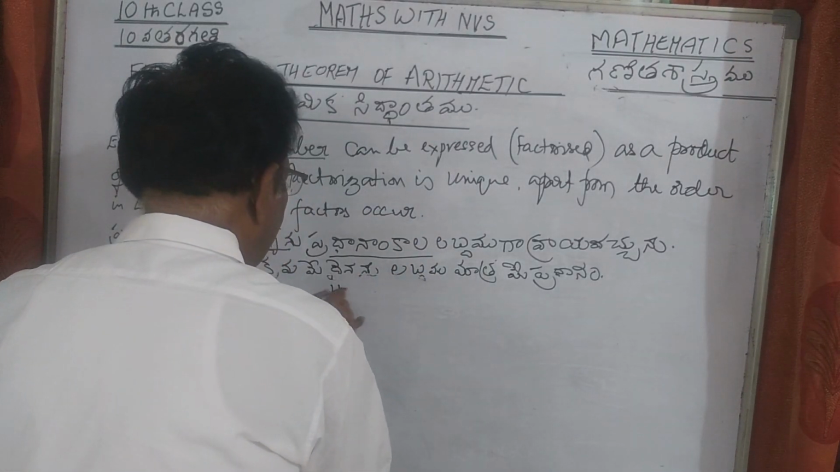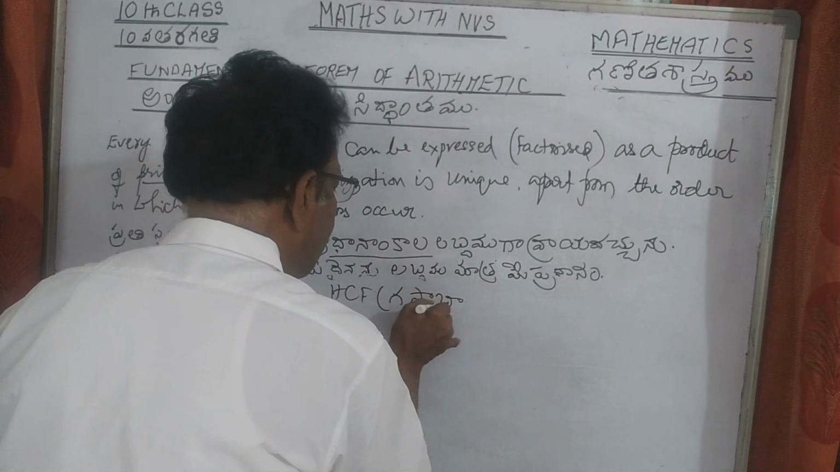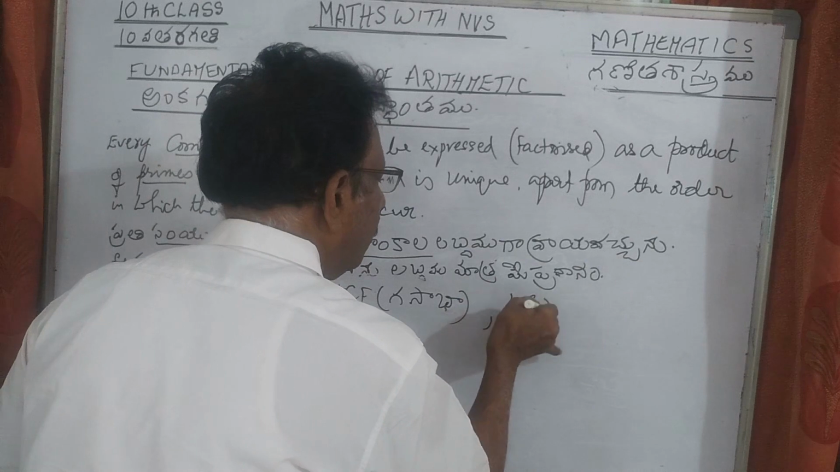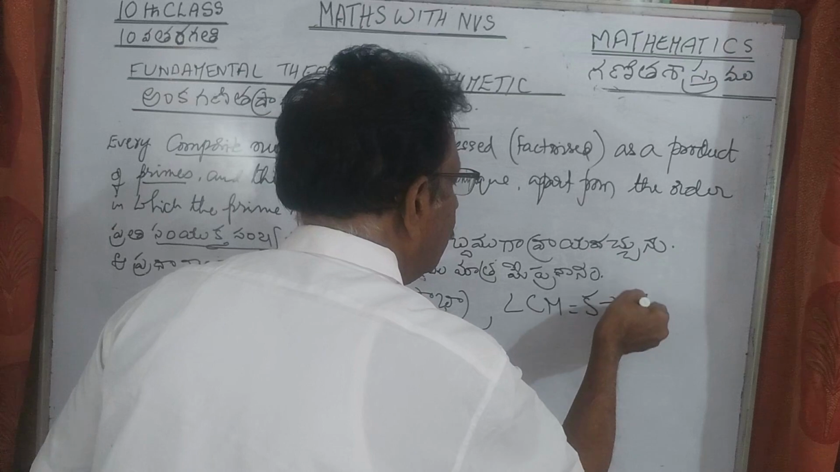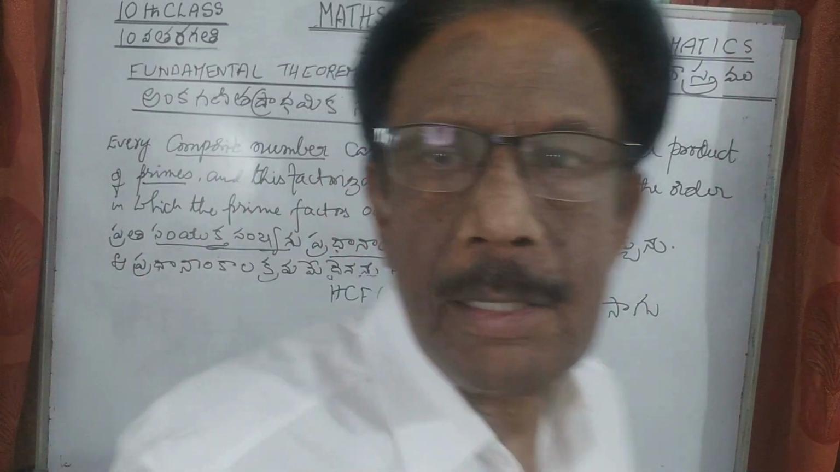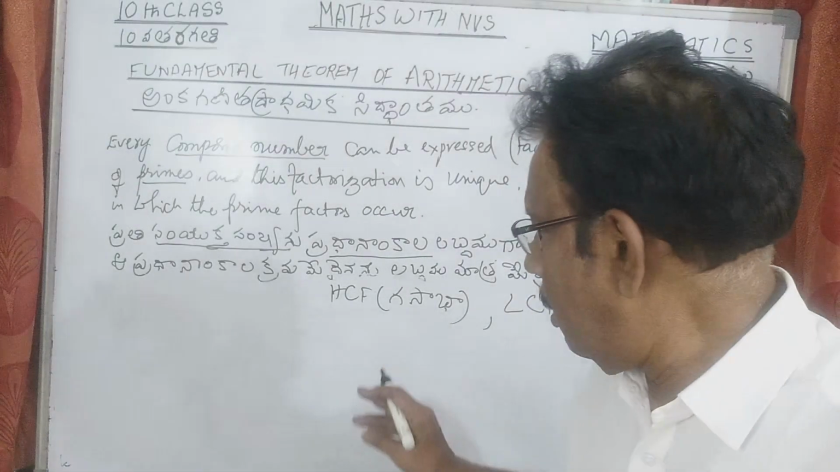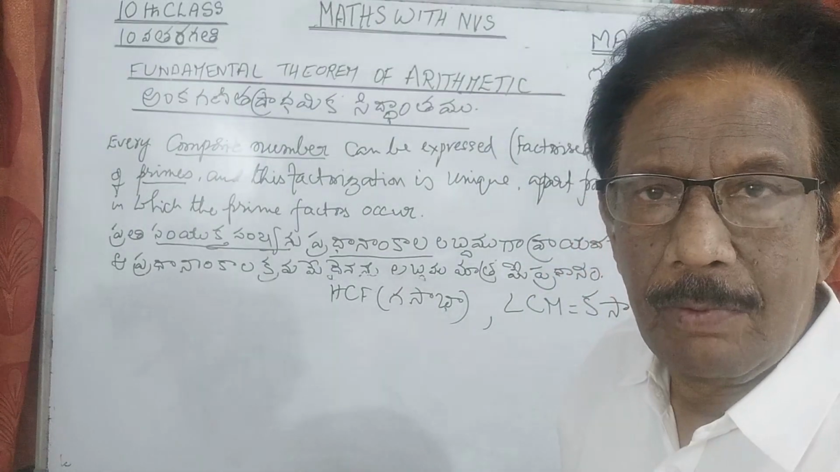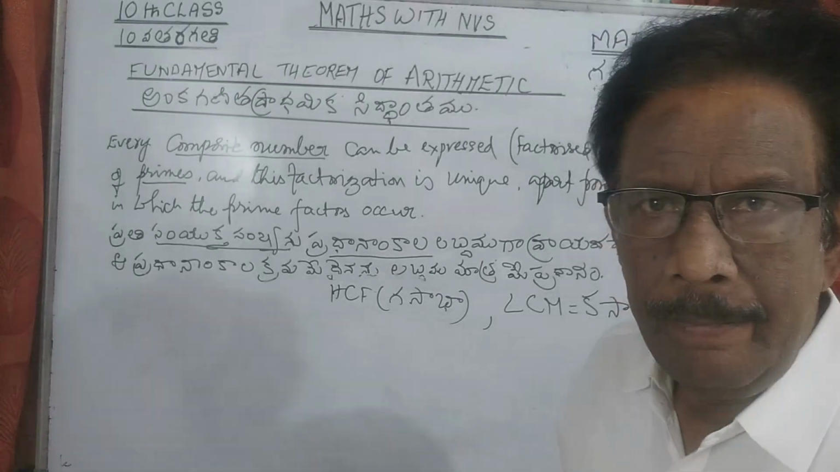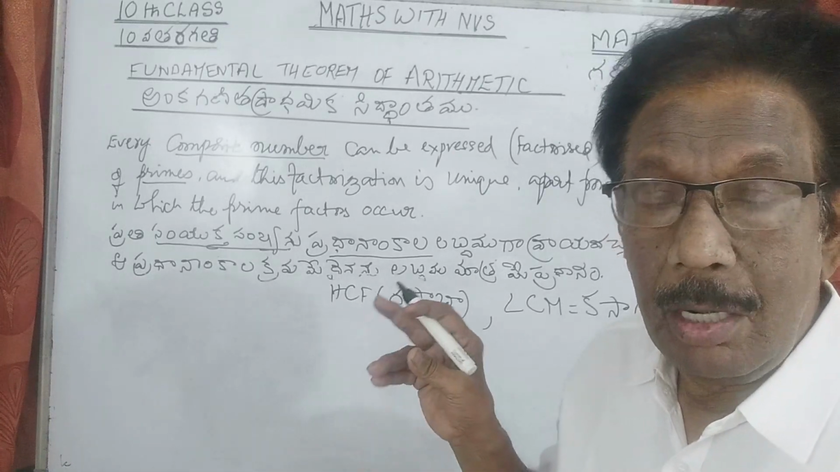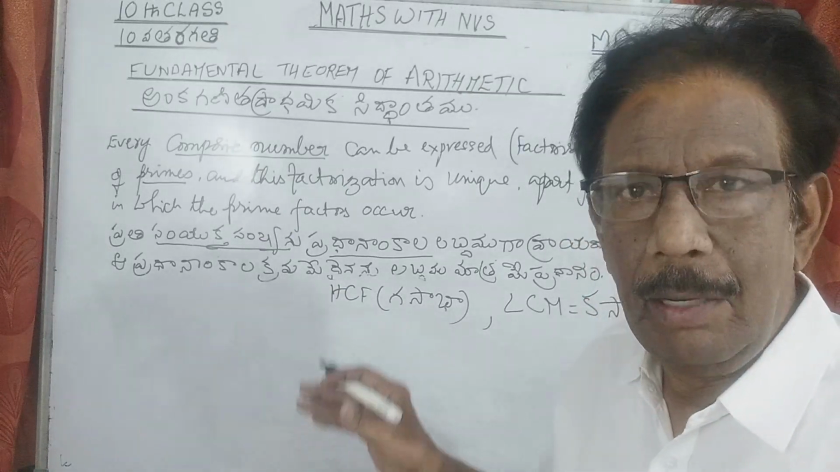To find the HCF, the highest common factor, and LCM, the least common multiple. LCM and HCF, these are the two terms. Already you studied about this in lower classes, finding the HCF of any two given numbers and the LCM of two given numbers in the division method. And remember, you studied about Euclid's division lemma. You also applied that method in finding the HCF.